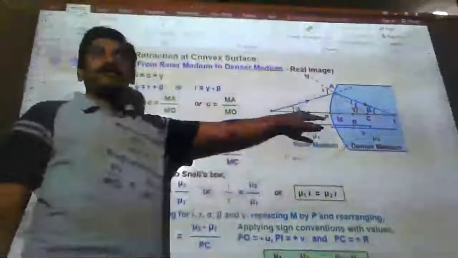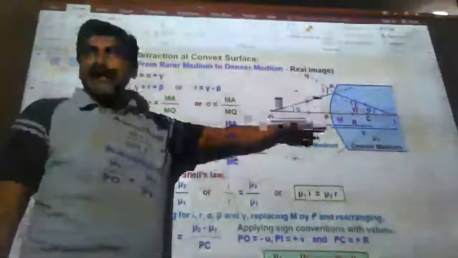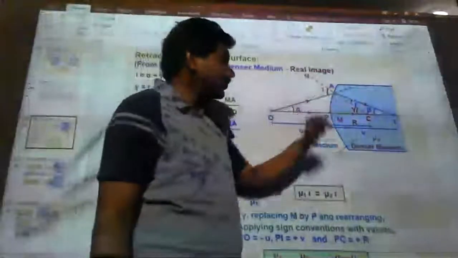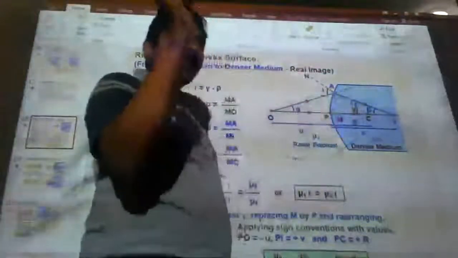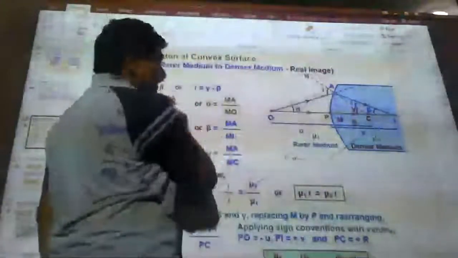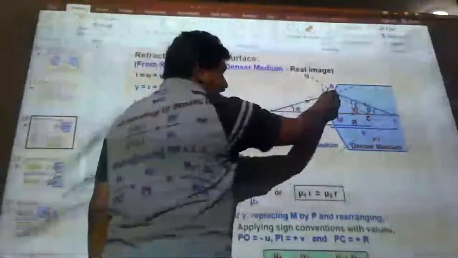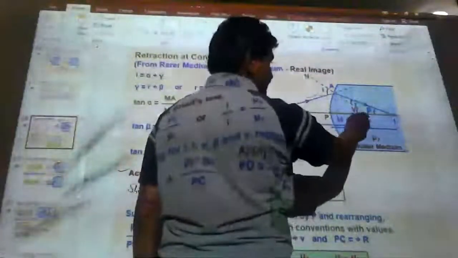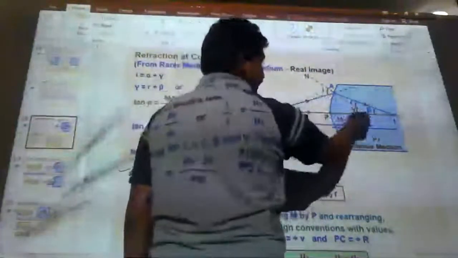Now, according to the basic mathematical angle rules, I am taking here first, i equals alpha plus gamma, whenever I am considering the triangle A, O, C, this complete triangle.